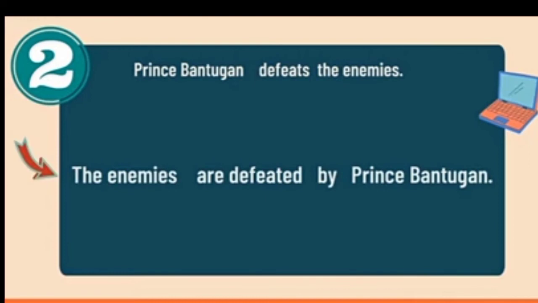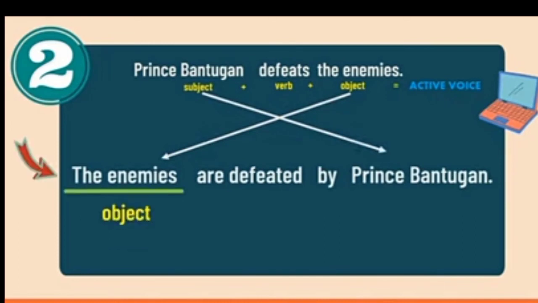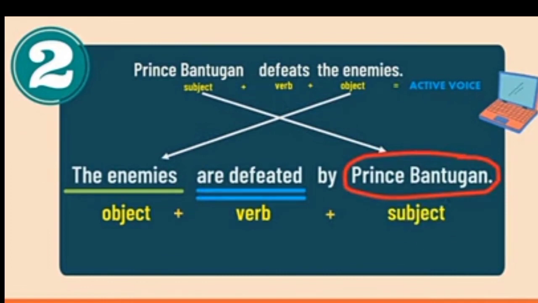So again, the object becomes the subject, and the subject is no longer performing the action. It is now the recipient of the action. Since we want to say who performed the action in the passive voice, we use the preposition by.